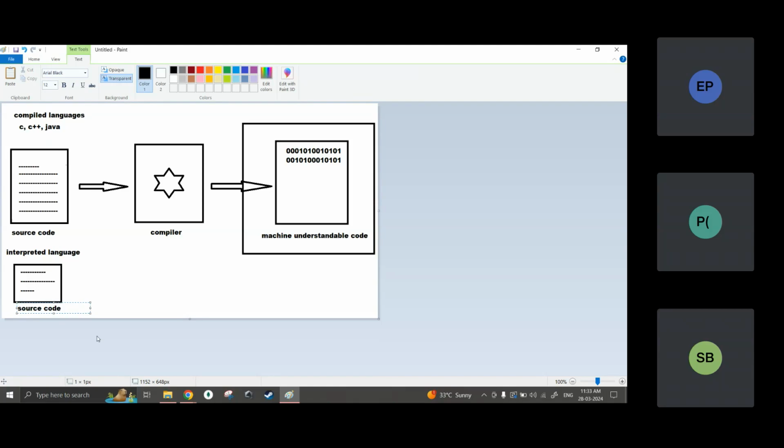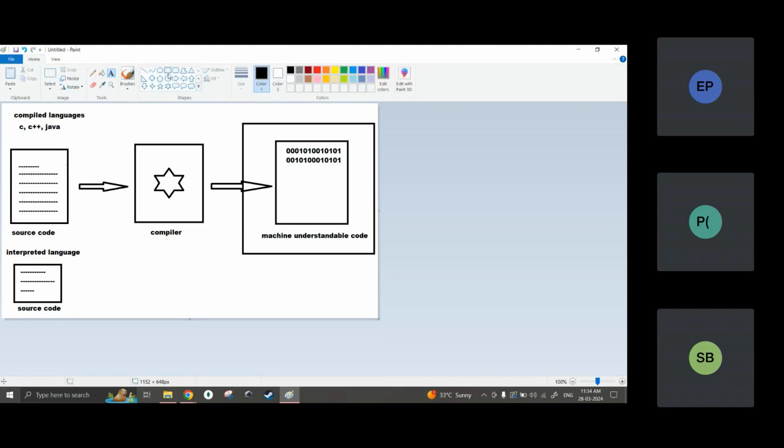What I will be doing here is I write the code and I directly run the code, and in the running process compilation will be done. When I am running the code, whoever is running the code, our system is running, right? Our system will take the first line and compile it, and then execute it, then it will go to the second line, compile it and then run it. So something like this is happening, I'll tell you.